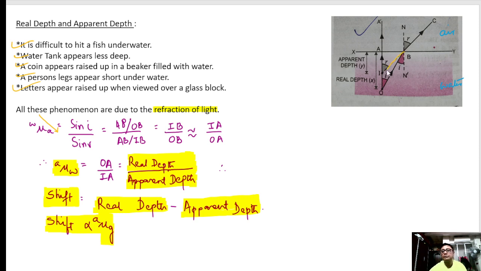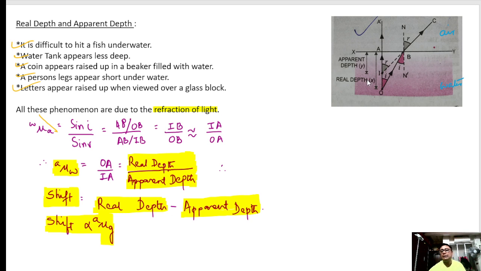Similarly, if you want to find the angle, sin R, we will choose this triangle. So sin R will be perpendicular by the hypotenuse. So it will be AB by IB. Now AB cuts, it is IB by OB.